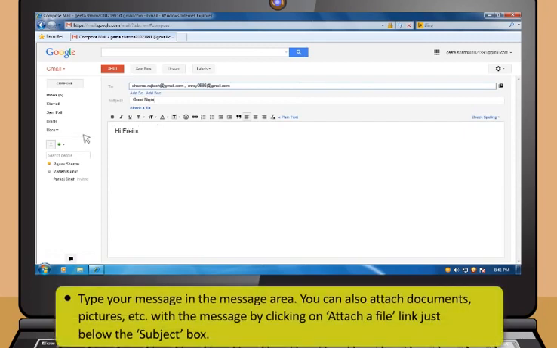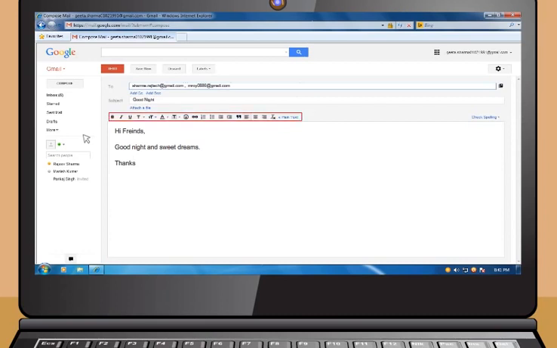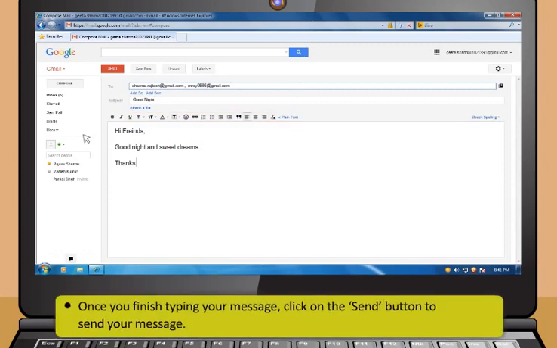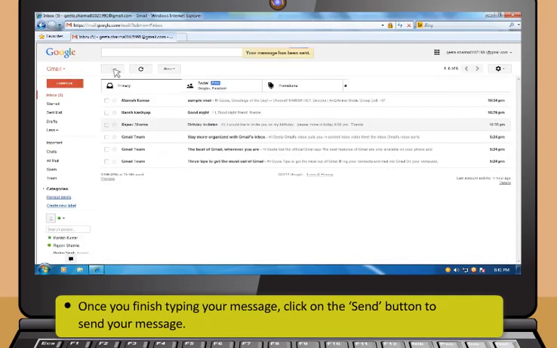After that, type your message in the message area. You can also attach documents or pictures with the message by clicking on Attach a File link just below the subject box. The formatting buttons just on top of the message area allows you to format your message according to your need. And then click on the Send button to send your message.